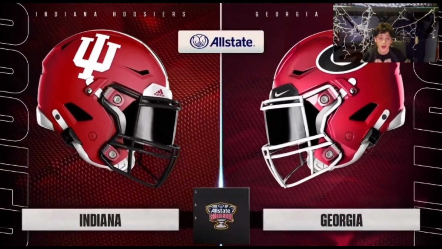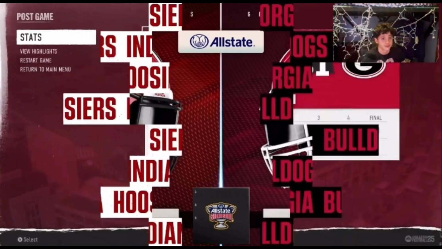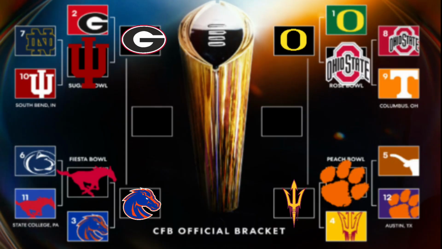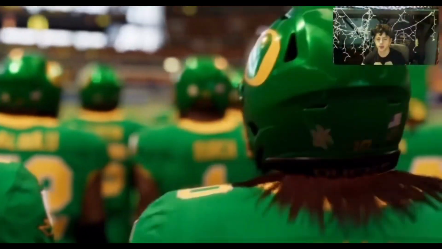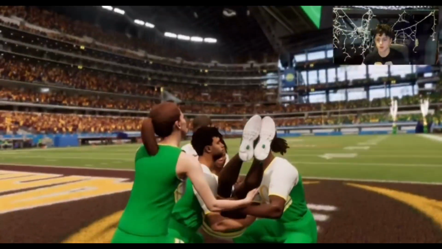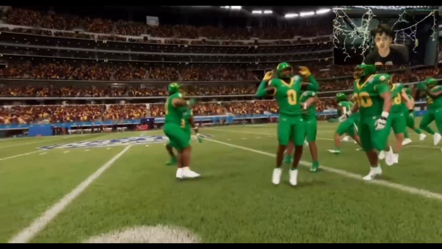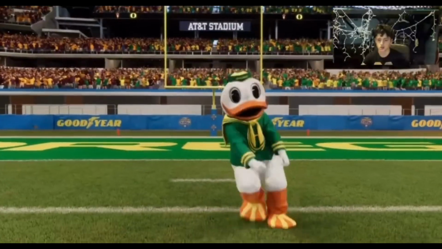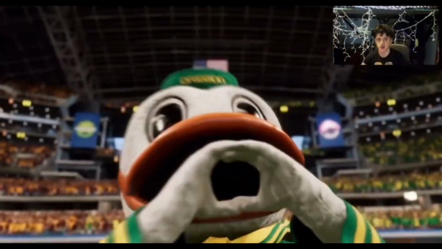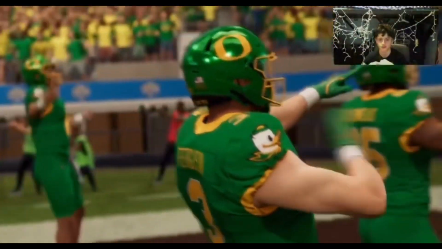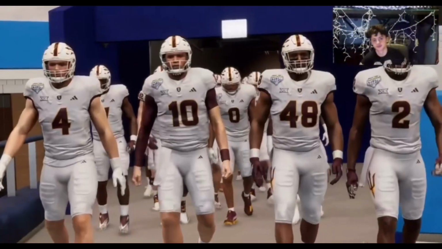Hey, what a matchup we got here. Georgia will now be playing versus Boise State in the semifinals. Versus the Oregon Ducks in the Cotton Bowl. This is going to be an interesting game here. We have the college football semifinal simulation. Let's see who is going to be in the national championship for the Cup Show simulation.